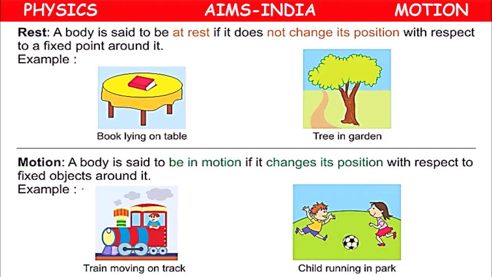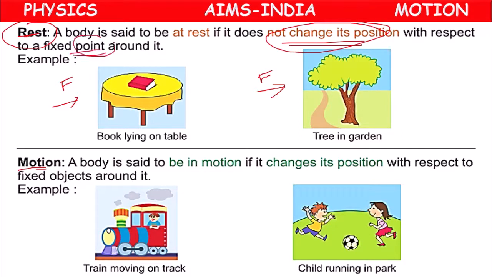Next. So here, rest and motion. So what is rest actually? Means we have applied force, but still there is no change in the position of the object with respect to a fixed point around it. So then it will be said to be under rest.